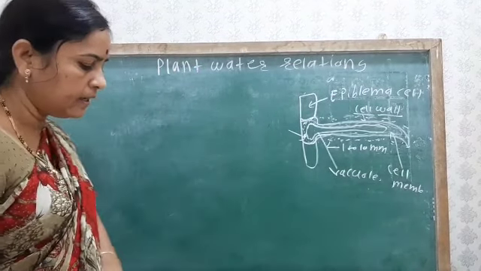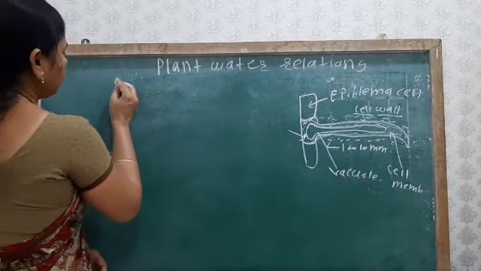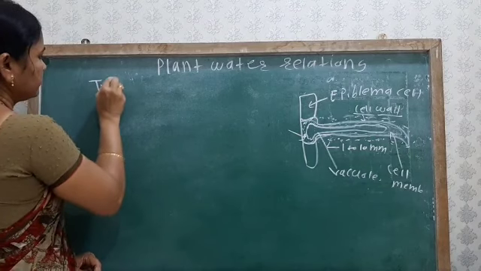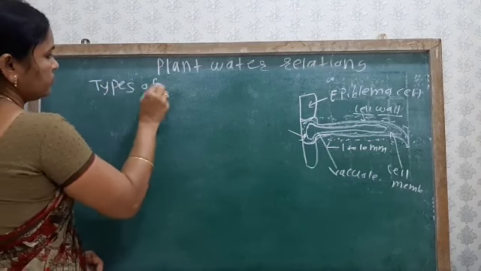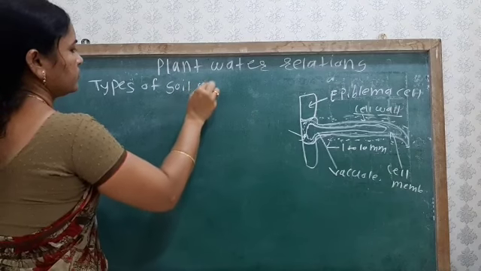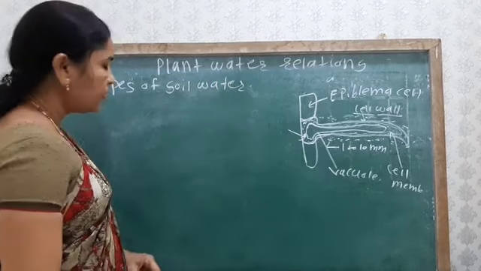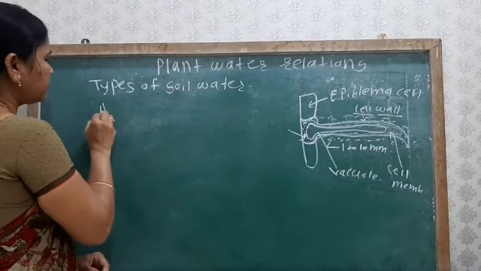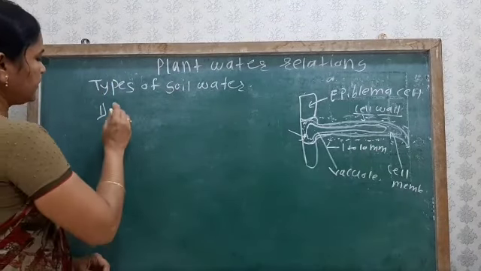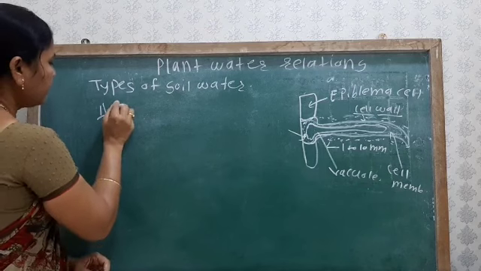See, here are the types of soil water. Which type of water is present in the soil? There are four types of water. First is gravitational water.